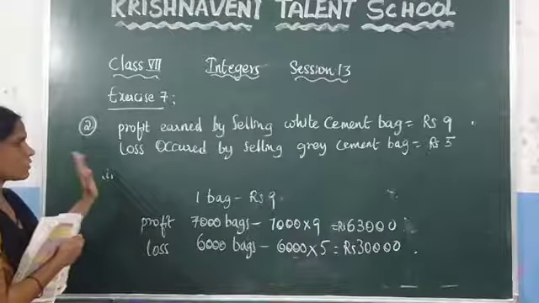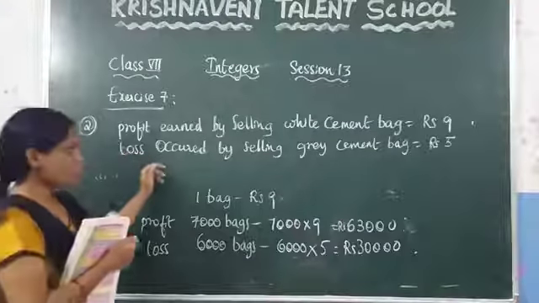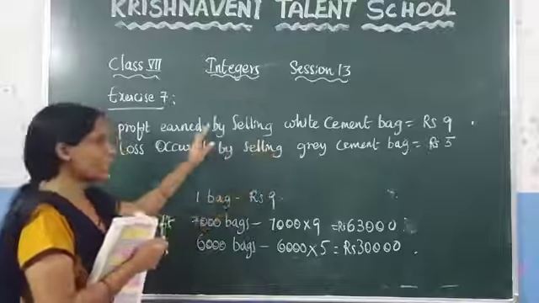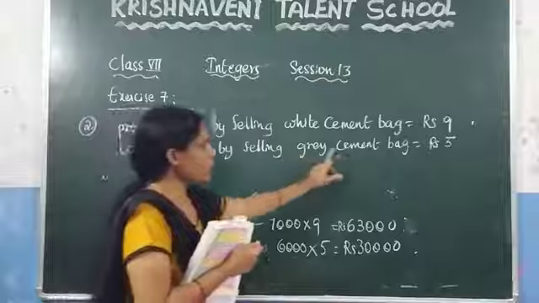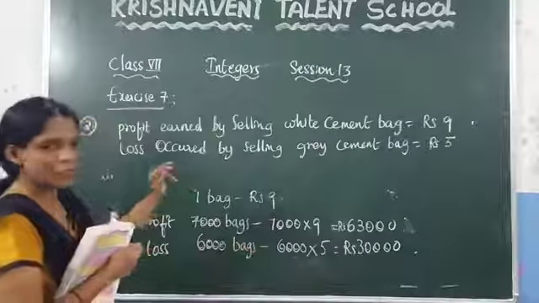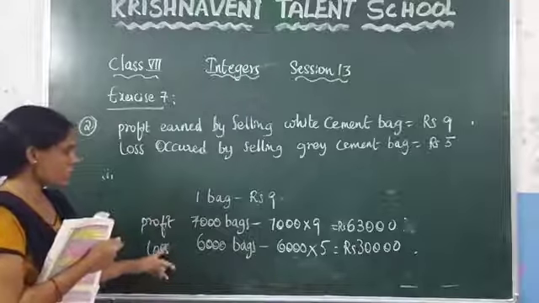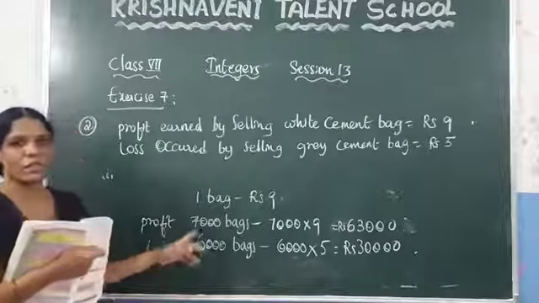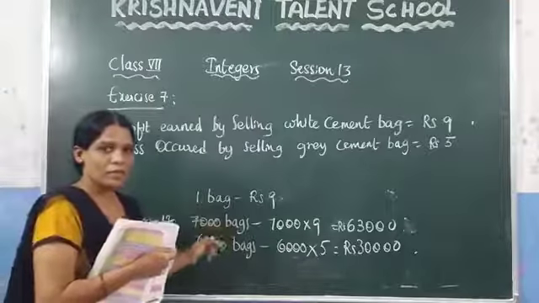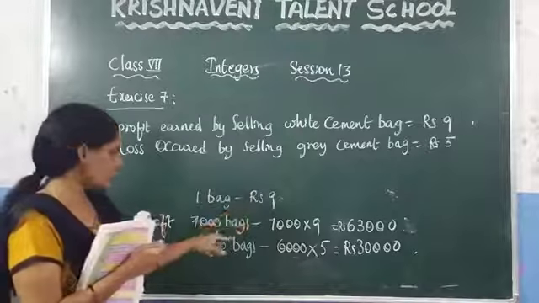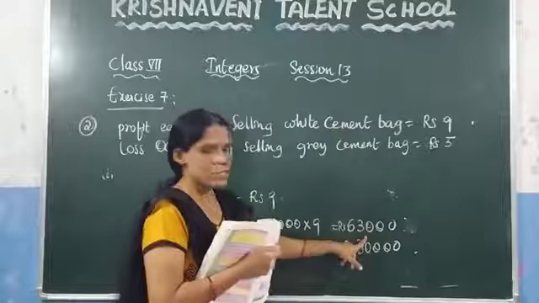Now again I am explaining this one. In the question, when a white cement bag is sold, they get a profit of 9 rupees, and by selling a grey cement bag, they get a loss of 5 rupees. They sold 7,000 bags, and for each bag of white cement the profit is 9 rupees. For 7,000 bags, it is 7,000 into 9, which is 63,000.